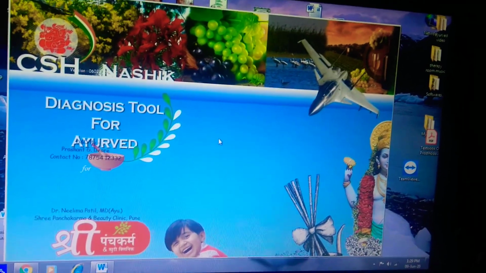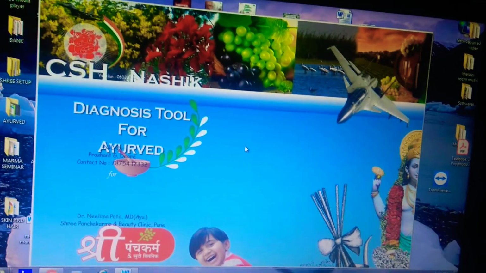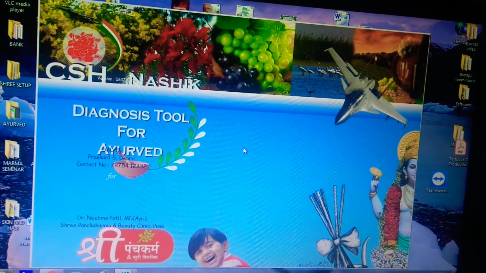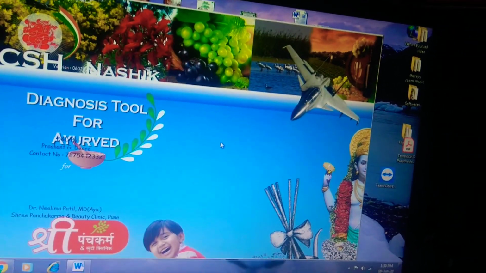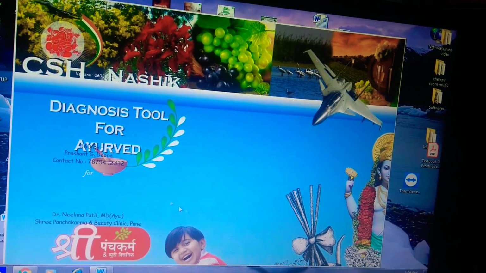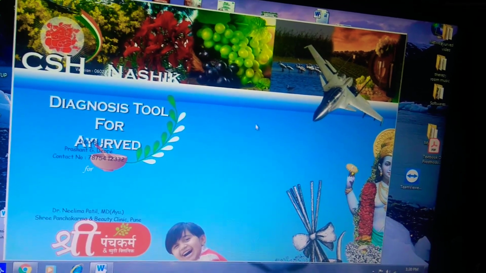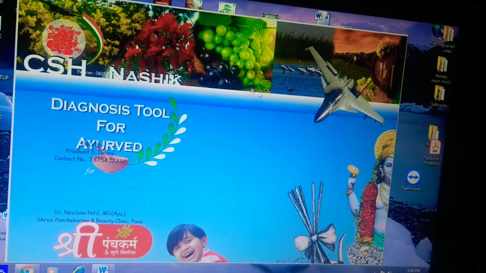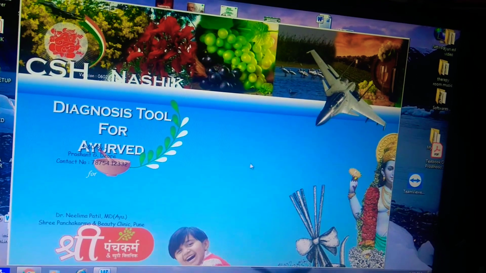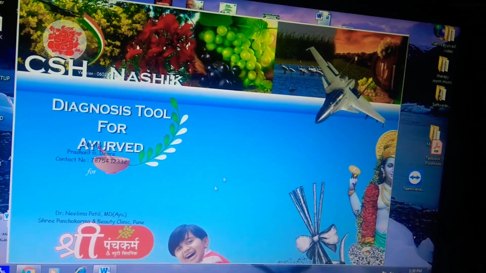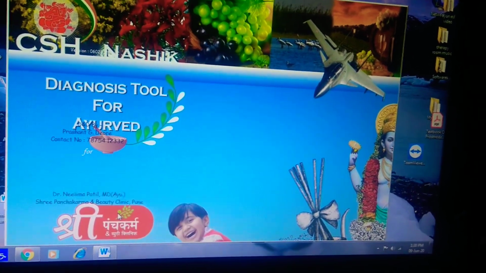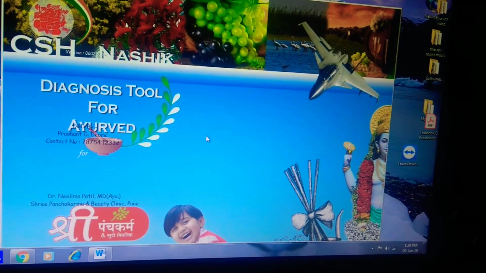So my brother developed this diagnostic tool for Ayurvedic people. It is developed by Prashant Devre, and the concept was mine, Dr. Nilima Shisode. So this is the first page of your case paper. The design can be customized, and the logo or the clinic name can be customized for yourself.